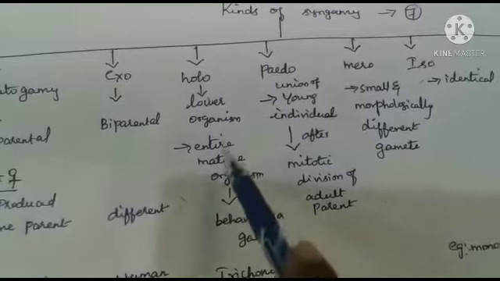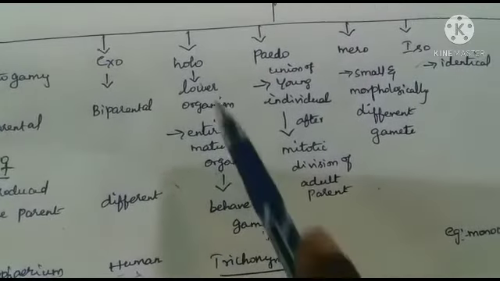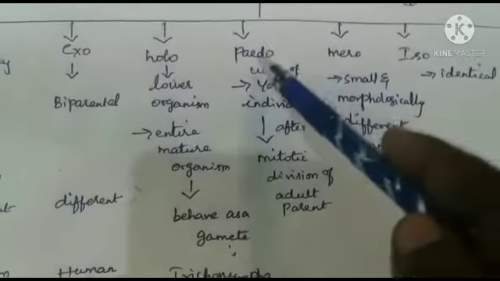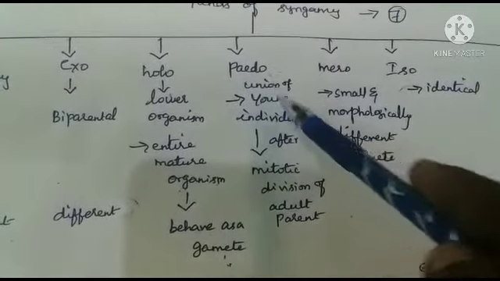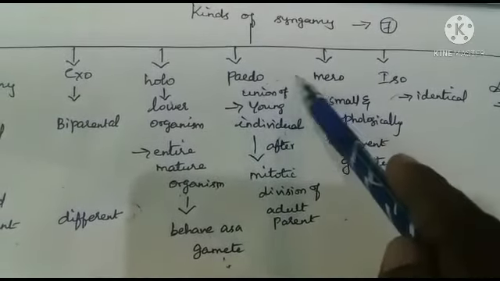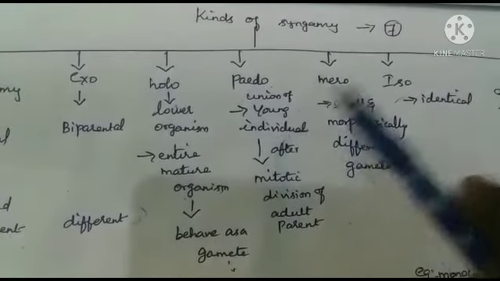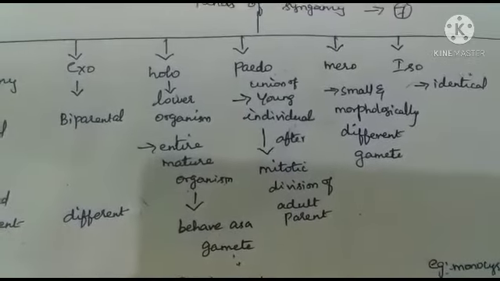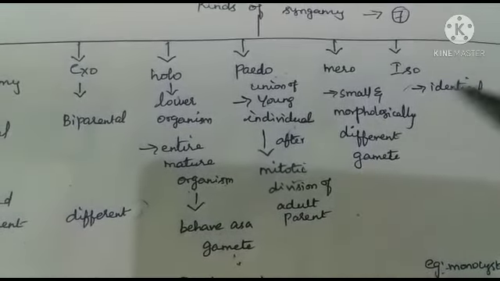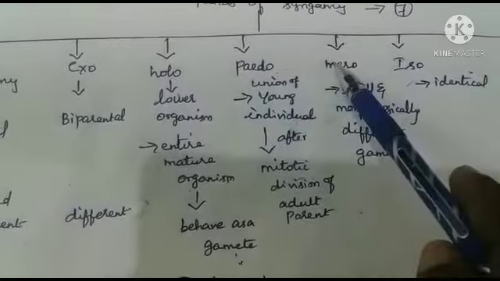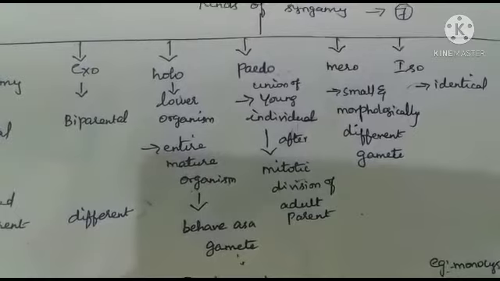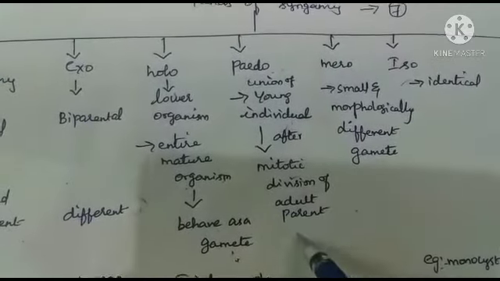The fusion of the entire mature organisms is known as hologamy, for example, Trichonympha. The fourth one is pedogamy. Pedo refers to young individual, gamy refers to fusion. So pedogamy is the sexual union of the young individuals produced immediately after the mitotic division of the adult parental cell.